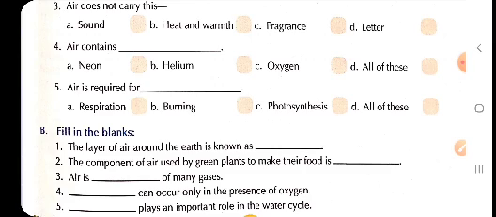Children, as we know, respiration is the process of breathing. We all living beings, plants, animals and human beings need to breathe in air in order to survive or live. So children, respiration is the process in which we breathe in air. So air is required for respiration. So children, first option is right.